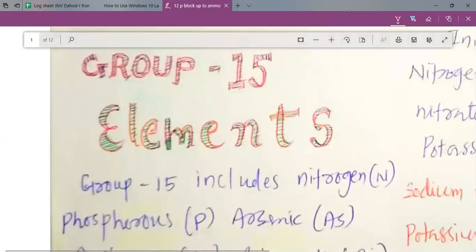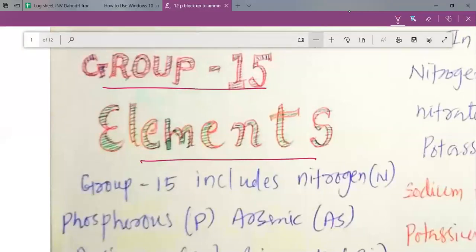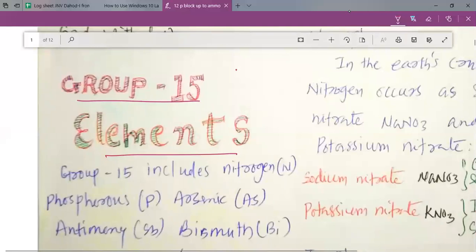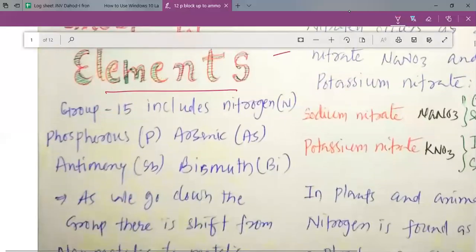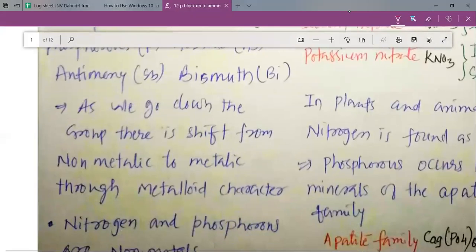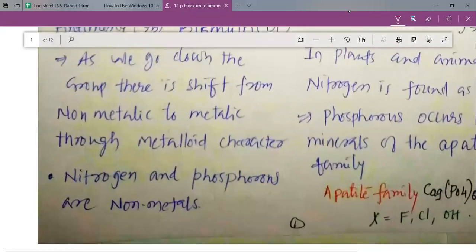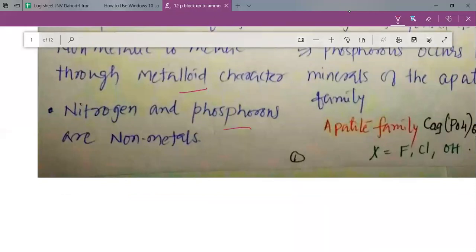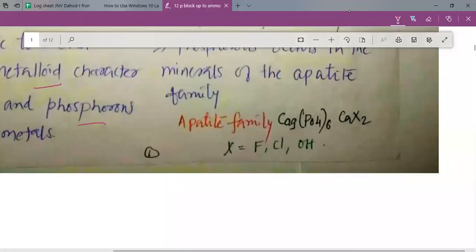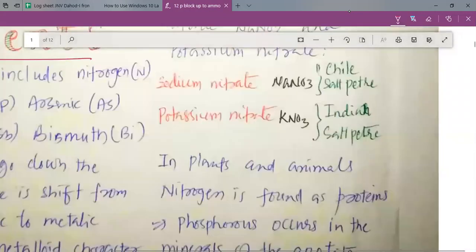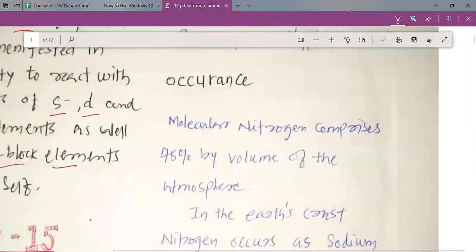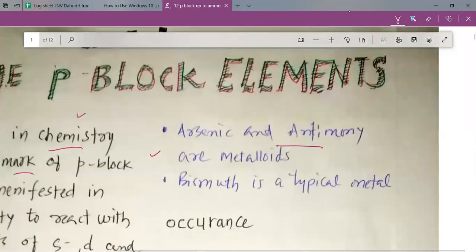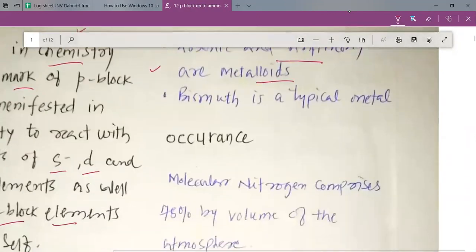So here we should start studying the group number 15 elements. Group 15 includes nitrogen, phosphorus, arsenic, antimony, and bismuth. As we go down the group, there is a shift from non-metallic to metallic character through the metalloid character. Nitrogen and phosphorus are non-metals. Arsenic and antimony, As and Sb, are the metalloids, whereas bismuth is a typical metal.